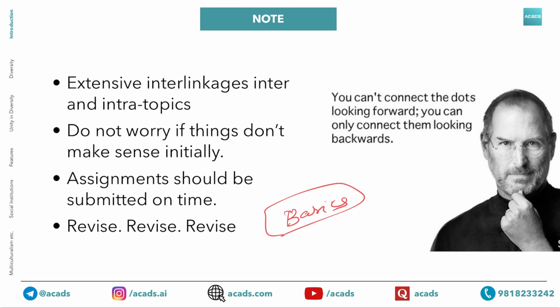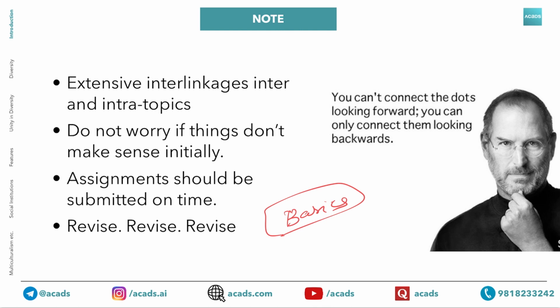Third, do not worry if things don't make sense initially. This usually happens. As our pedagogy is very unique and different from others, you might feel a little confused and lost during the initial lectures, but keep watching. Even if you watch for 1 hour, you will gain the confidence that you can understand it and how it is going to be very useful in your mains exam.